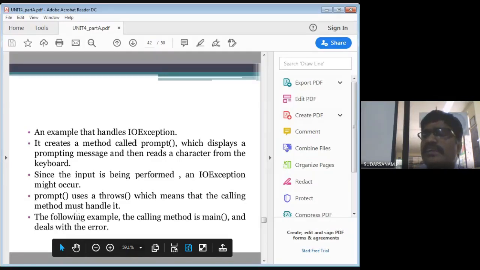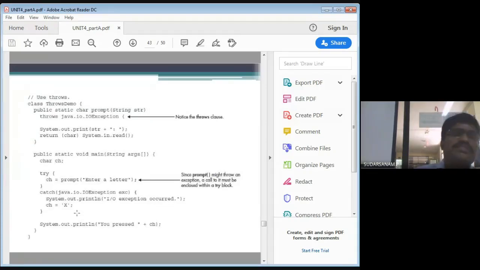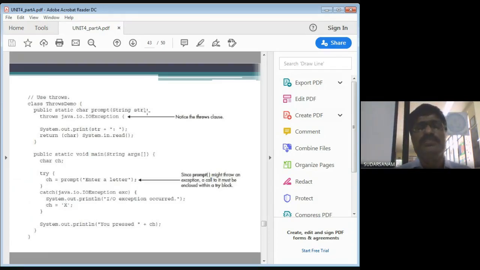So let us see how to utilize the throws exception when you are taking the input through the keyboard. Let us see the example here, how it will work. Now I have written throws demo. Class throwsDemo, public static void main, prompt, string str. So string str we will take like the previous program I have written.